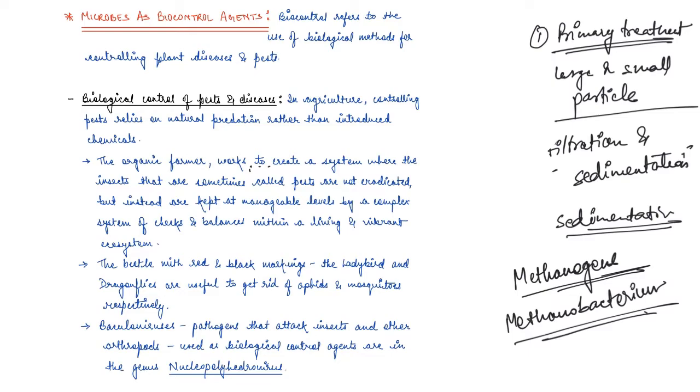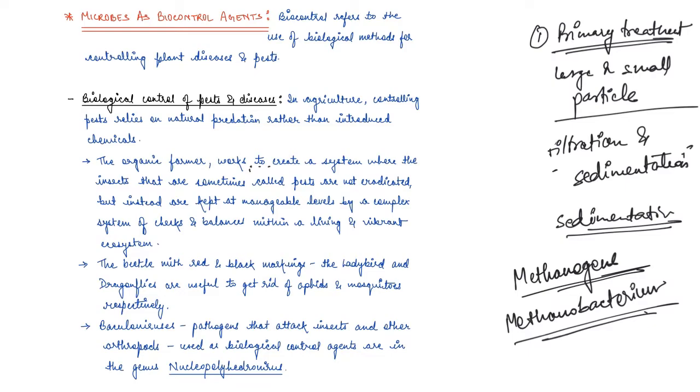Say the beetle with red and black markings, the ladybird, or dragonflies, they are useful to get rid of aphids and mosquitoes. In the same way, baculovirus is a pathogen that attacks insects and other arthropods, and it is used as a biological control agent, right? So it is again used as a biocontrol agent.